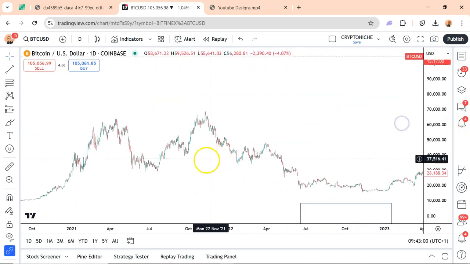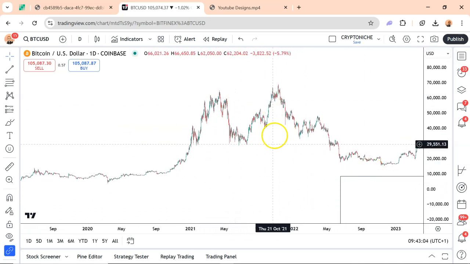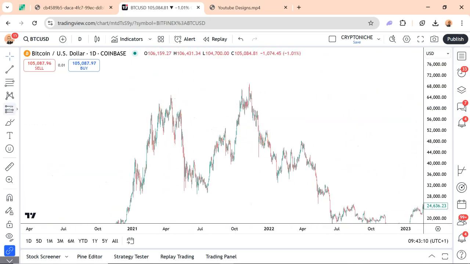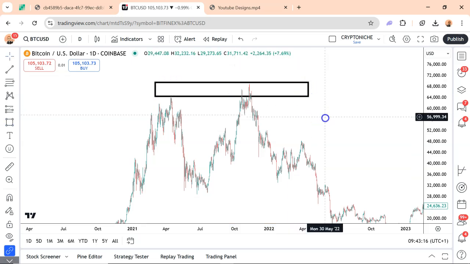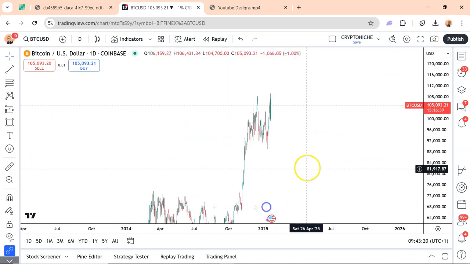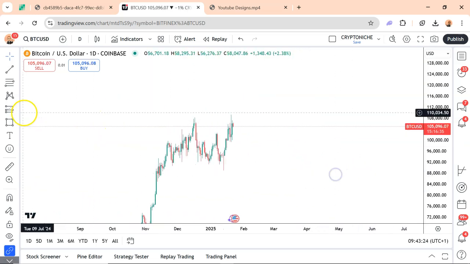So if you look at the price history right now, you observe a similar pattern to when we had a double top, probably in 2021 to 2022. So what is happening right now? You have a double top. If you look at your chart, you see that this is a double top that formed right here. Then if you come here again, is there a possibility of a double top at this level?